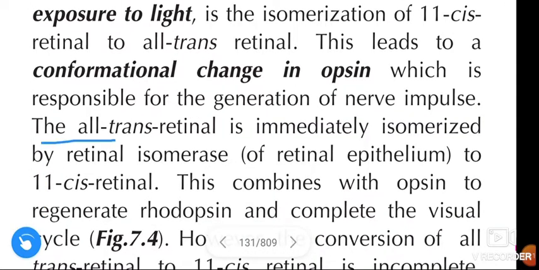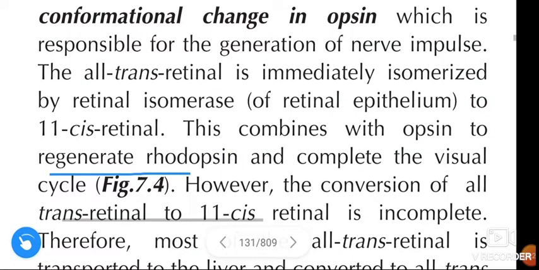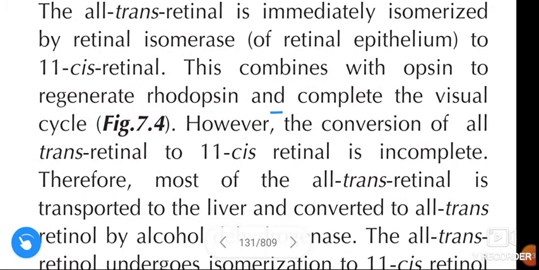All-trans retinal is immediately isomerized by retinal isomerase of retinal epithelium to 11-cis retinal. This combines with opsin to regenerate rhodopsin and complete the visual cycle.